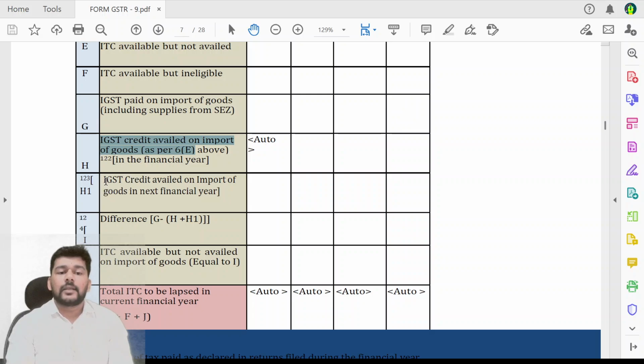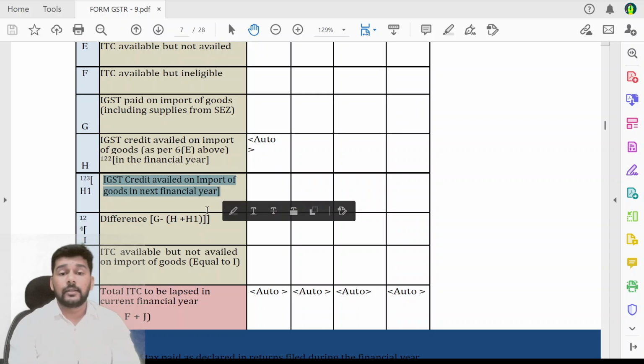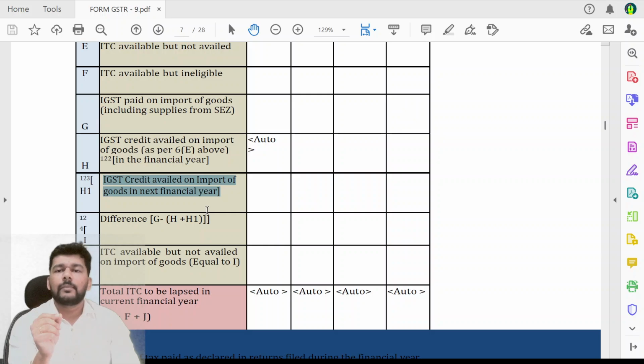Now H is what? IGST credit on import of goods in the next financial year. So if there has been some IGST paid during the year 24-25 which you are willing to claim in the returns of April 25 to October 25, if filed by 30th November, और अगर कोई भी IGST का डेटा है तो वो आपका यहाँ पे रिपोर्ट हो सकता है, so that जितना आपने IGST भरा है G minus H plus H1, G minus H1 वाला जो मतलब प्लस को ओपन करके ब्रैकेट में वो माइनस माइनस हो जाएगा.